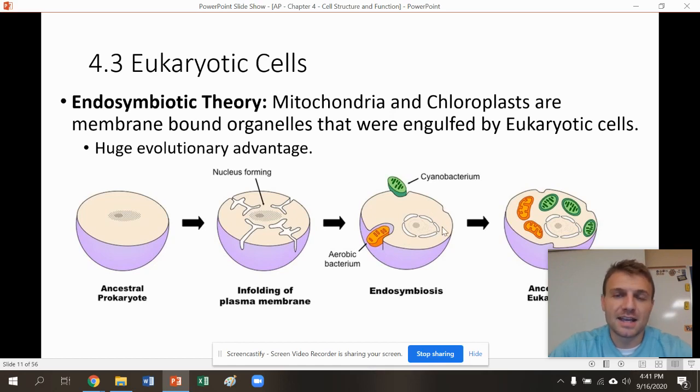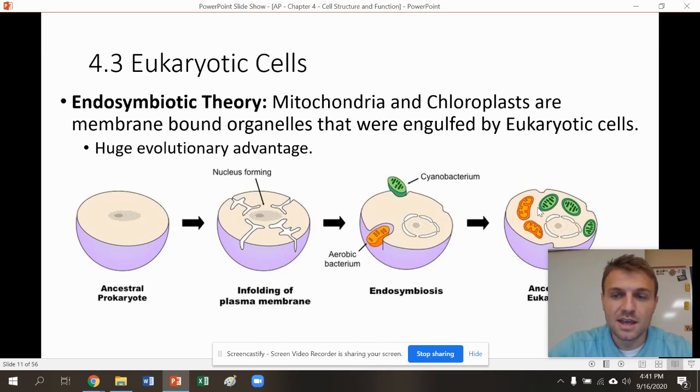that were living at the time. Now, at that time, they weren't mitochondria and chloroplasts. They were things called cyanobacteria and aerobic bacterium. But at that time, they were living by themselves. Over years, something happened billions of years ago, where the cyanobacteria and the aerobic bacterium were engulfed by this prokaryotic cell. They found a mutualistic relationship.